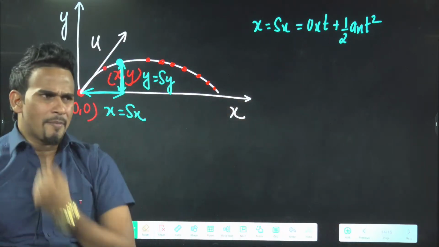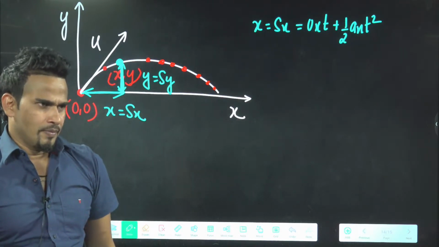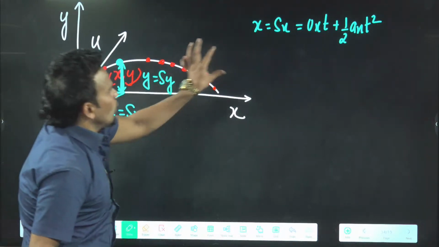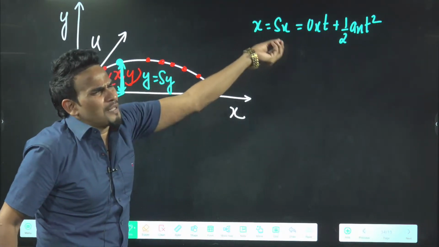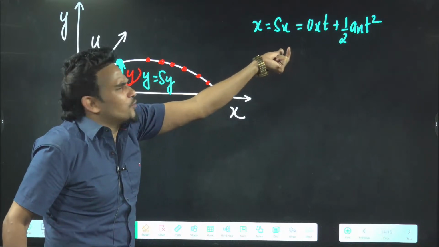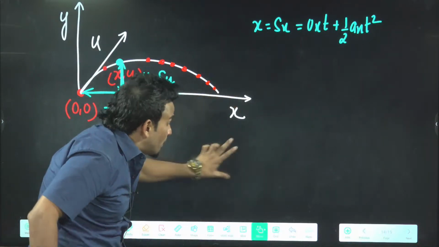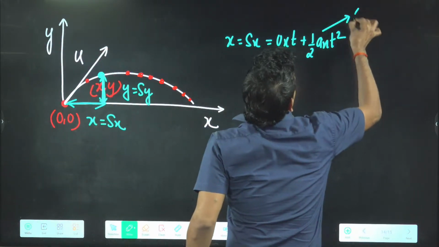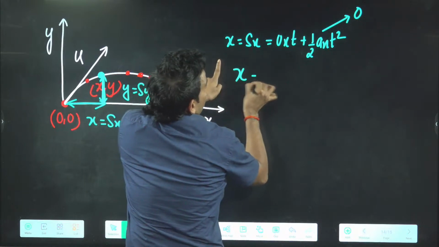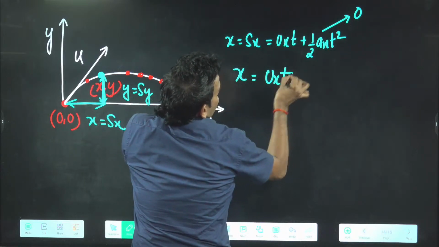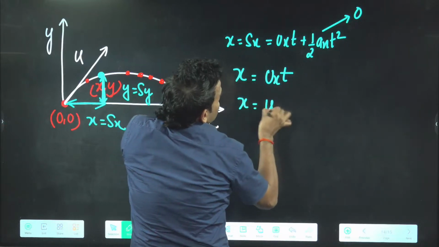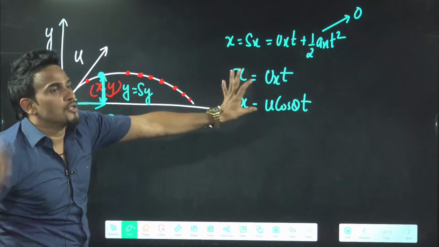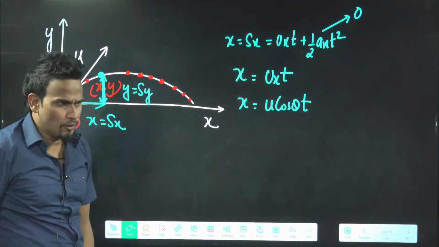Say it once quickly. Is it okay? Okay, no problem. So x means displacement along the x-axis, that is ux into t plus half ax into t square. But the point is ax is 0. That means you can write the x coordinate simply as ux into t, or as u cos theta into t, because ax is 0. You already know this.